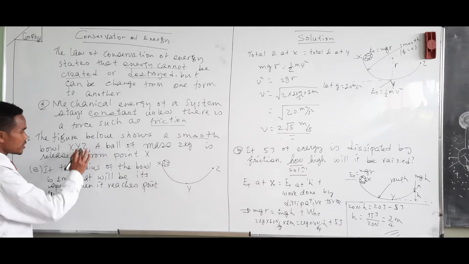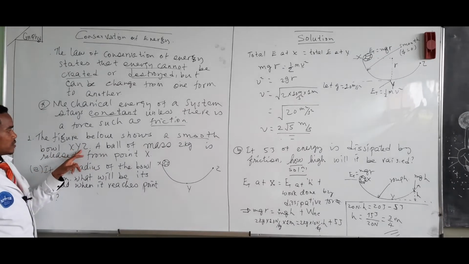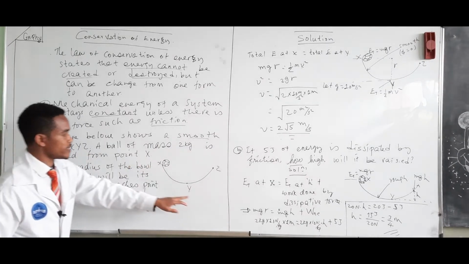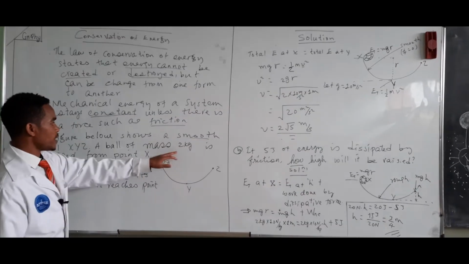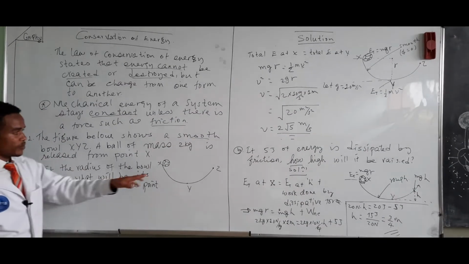The figure below shows a smooth ball XYZ. A ball of mass 2 kilograms is released from point X.